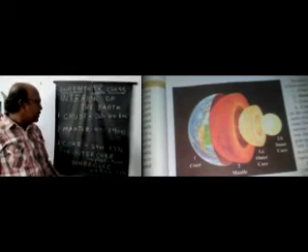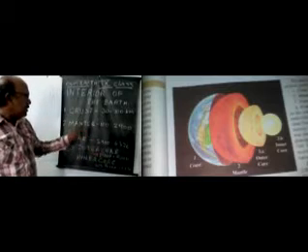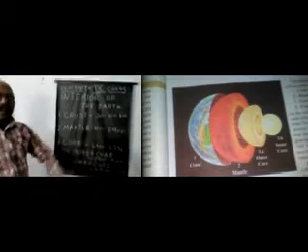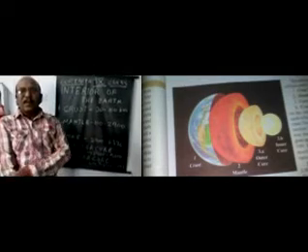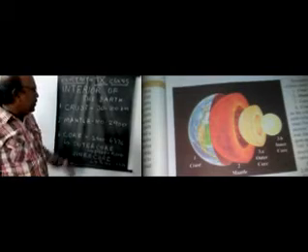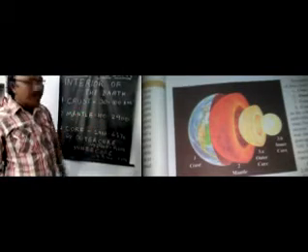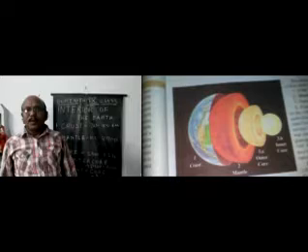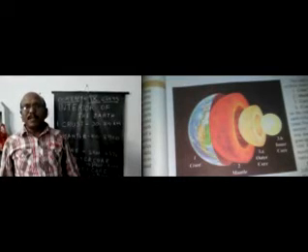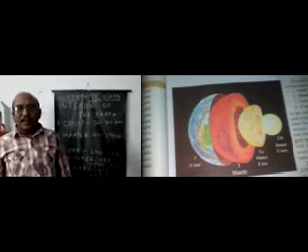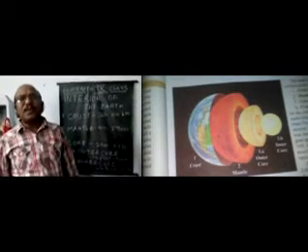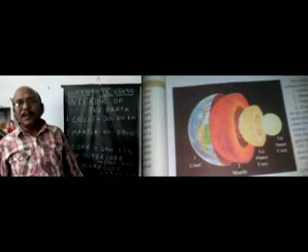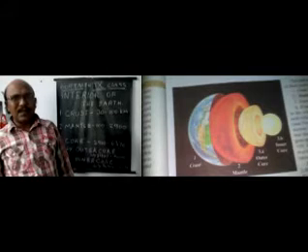So according to this, there are 3 layers: crust, mantle and core. Core is divided into 2 sublayers, outer core and inner core. Now let us discuss each layer. The crust consists of only 1% of the volume of the earth, the mantle consists of 16% and the core is 83%. These are important facts, children.